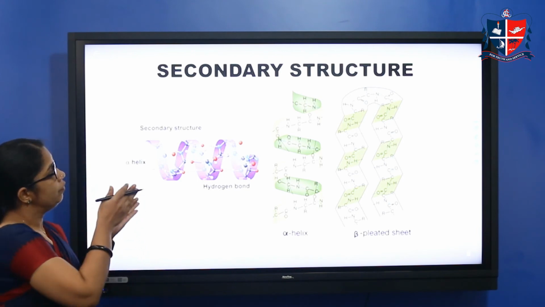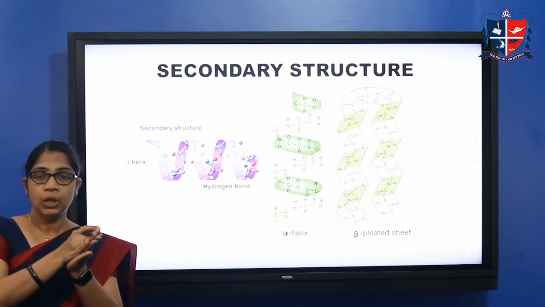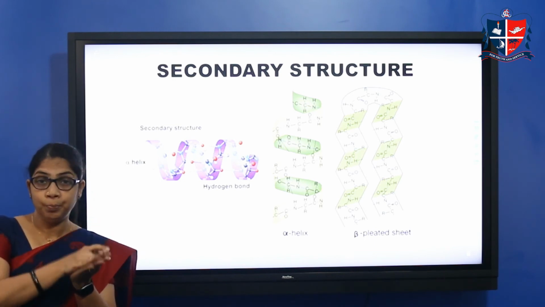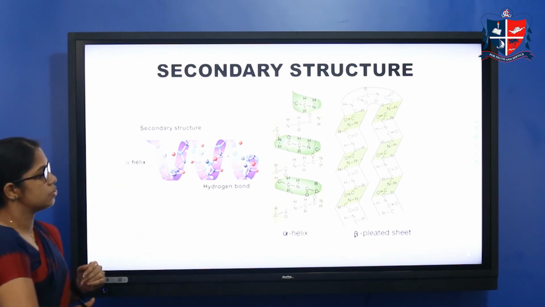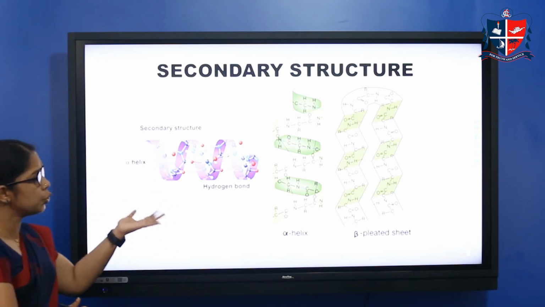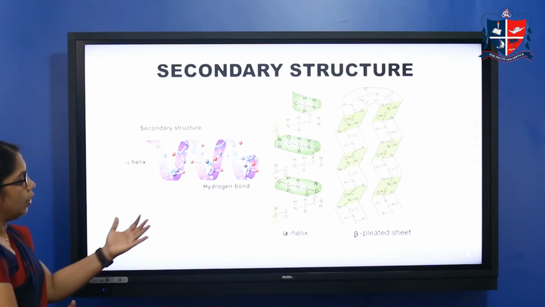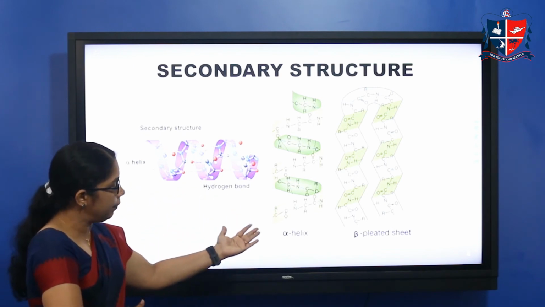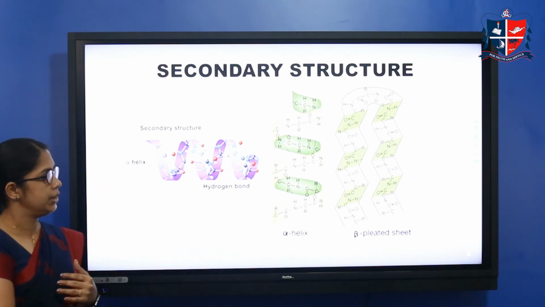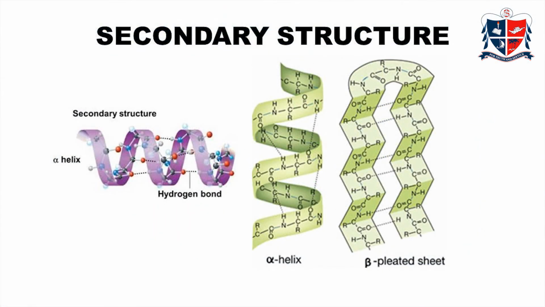Whether these polypeptides are turned like a helix or like pleats, that is about secondary structure. Two models are proposed. The first one is the helix model, or alpha helix, and the second proposed model is the beta form, or beta pleated sheet. In the case of the helix model, you can see the polypeptide chain.